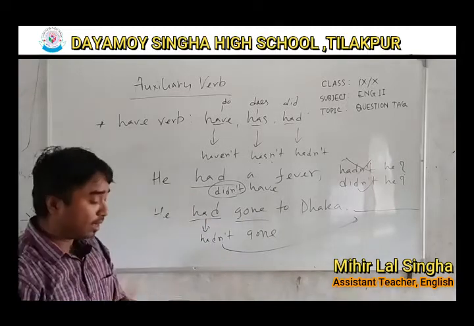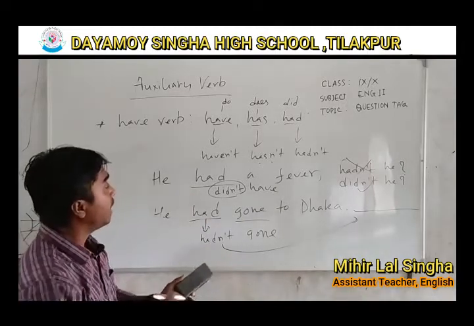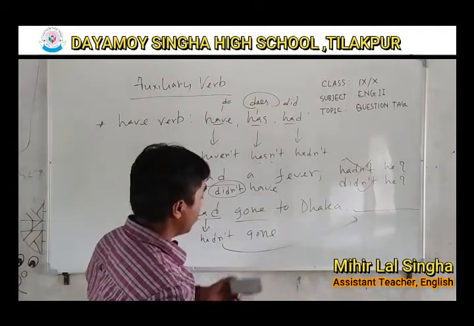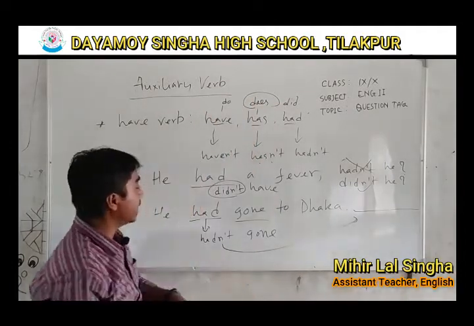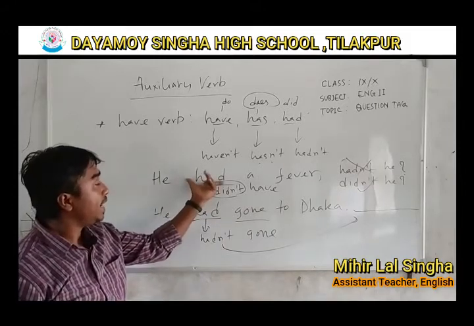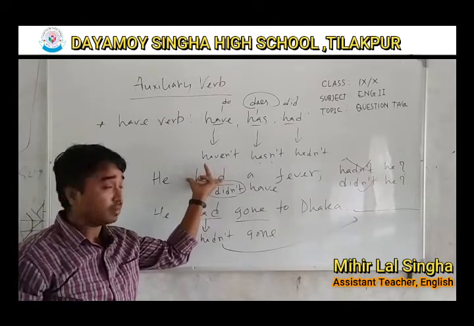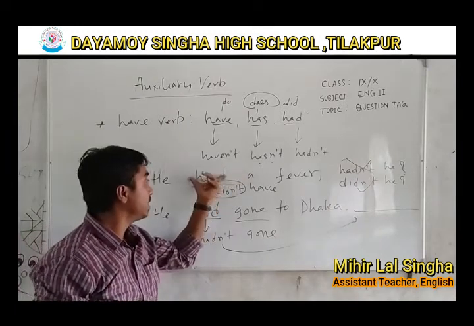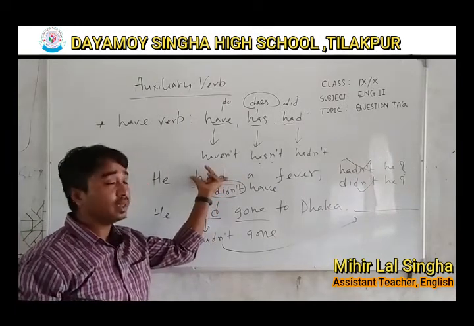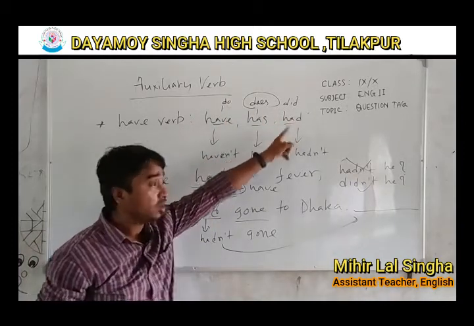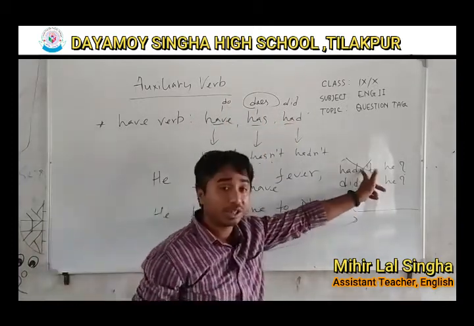Alright, again, if there is has, then we will use does. Okay, so if have, has, had are used alone in a sentence and there is no other verb, then we have to use do, does, did to make the question tag.